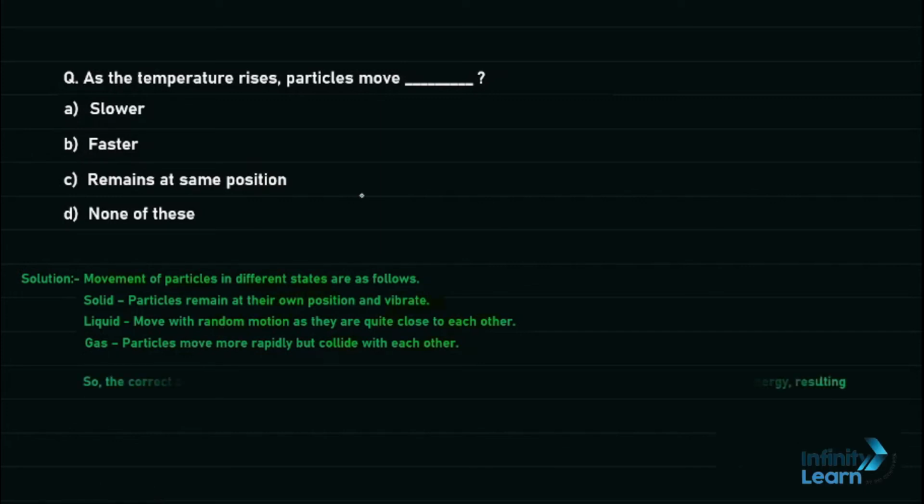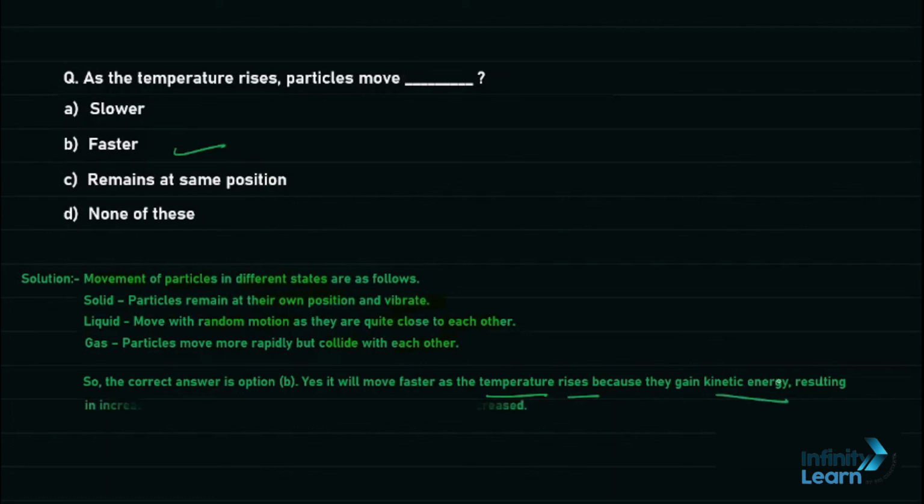So the correct answer for this question will be, students, your option number B. As the temperature rises, particles move much faster students, because as the temperature rises students, they gain kinetic energy, resulting in increased collision rates, and their rate of diffusion also increases.